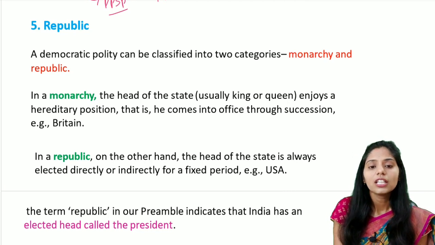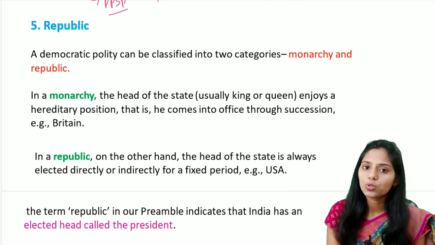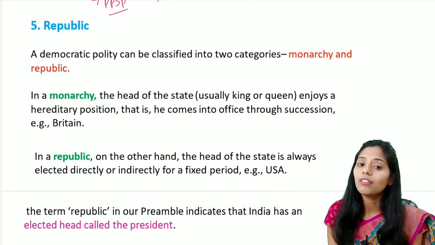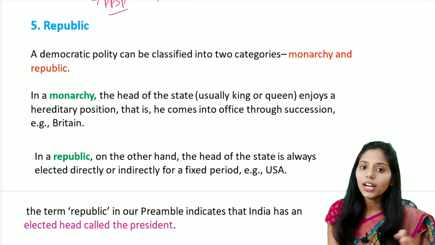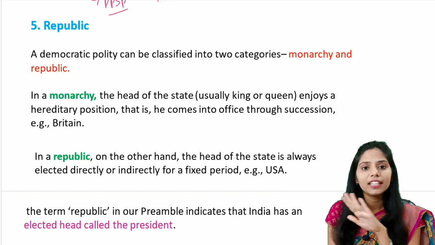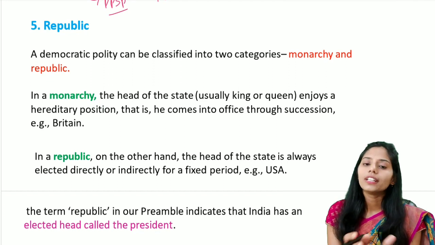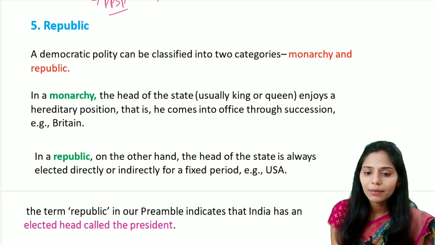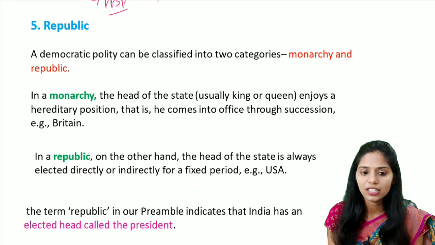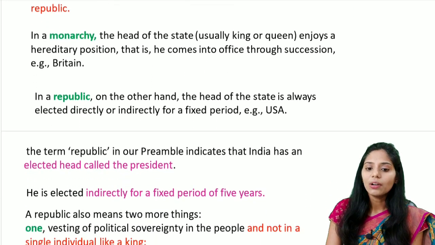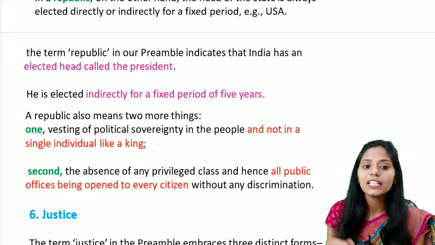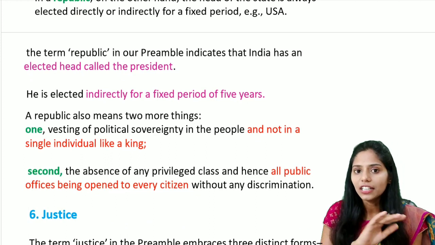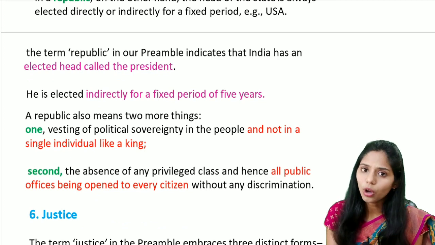But if you see in the republic, it is opposite to that of the monarchy. If you see the head of the state, he is always elected either directly or indirectly by the people, and there is no hereditary. So for the example of the monarchy, we can say Britain, and for the example of the republic, we can say USA, India, etc. The term republic in our preamble, that indicates India has an elected head, that is called as president, but this president is indirectly elected, that is a nominal head.